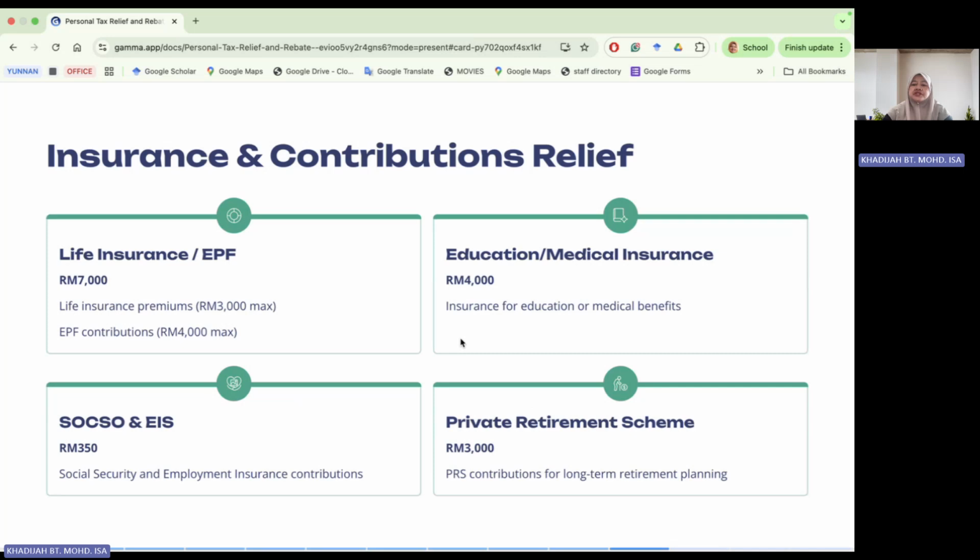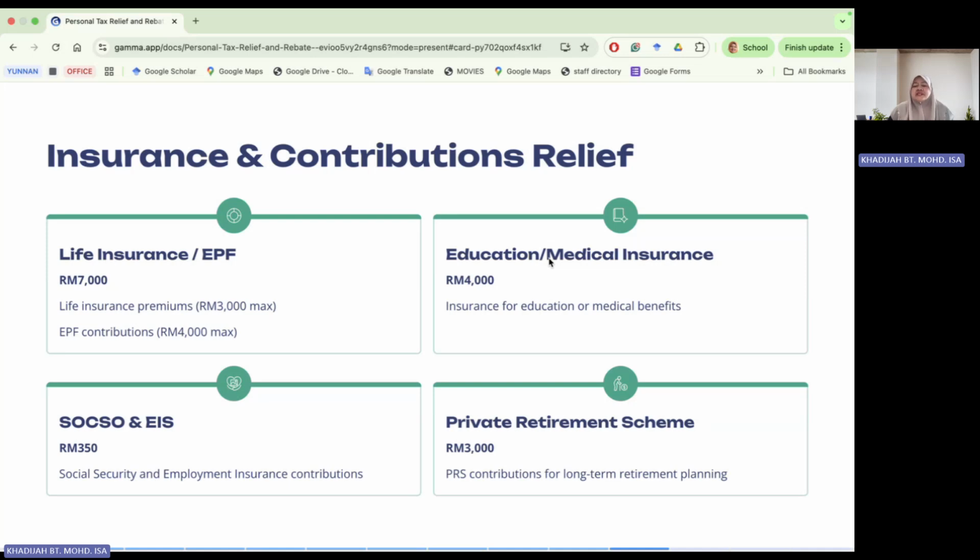The next one is education or medical insurance, where we give you an increase from 3,000, now becoming 4,000 ringgit. So education or medical insurance, either you pay for yourself, your spouse, or your children. For the total of 2025, how much is the education or medical insurance premium that you have paid? You can claim up to 4,000 ringgit. And then you have SOCSO and EIS, where the amount given is up to 350 ringgit only.